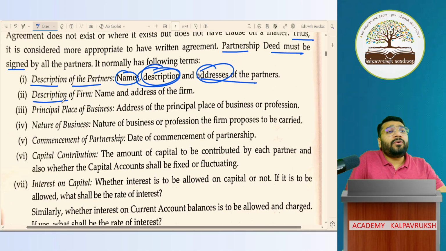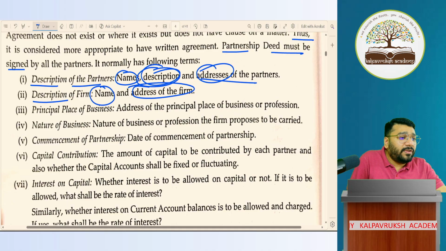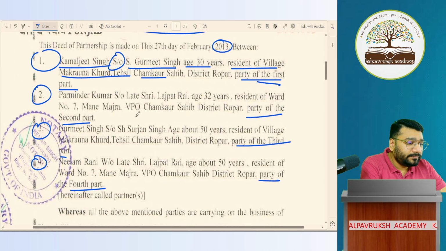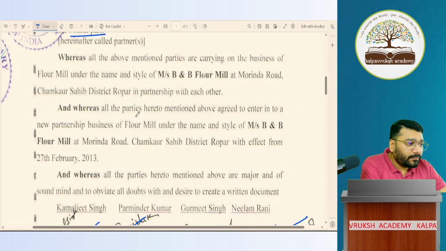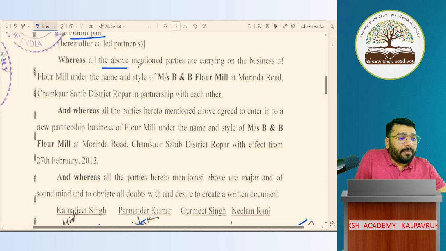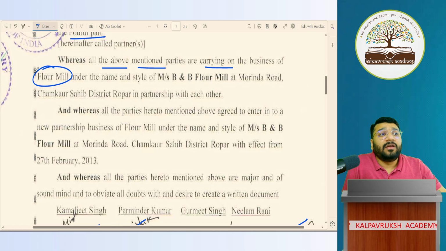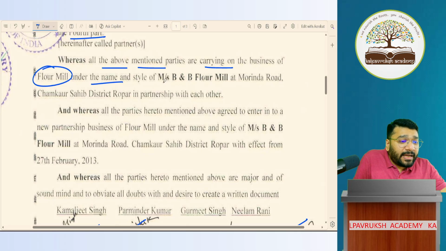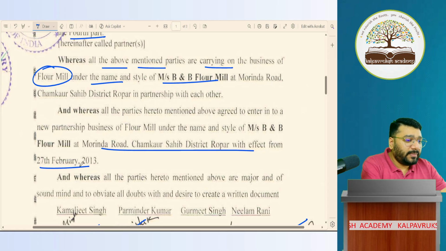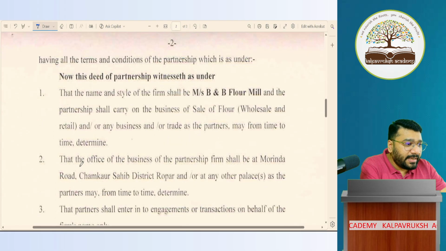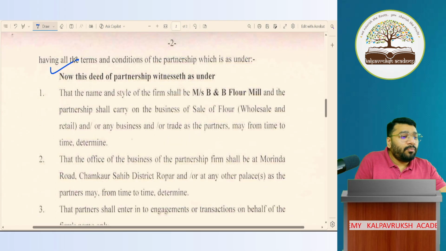Next, you have to describe the firm. What is the name of the firm and the address of the firm? Come back here. All the above parties are carrying on a business. Which business? Flour mill business. So they want to run a mill. Which mill? Flour mill, under the name and style so and so, at so and so location, and this is started on so and so date. So come here. Here, the terms and conditions are given in more depth.